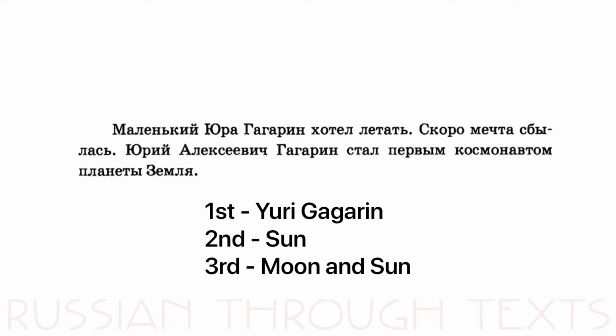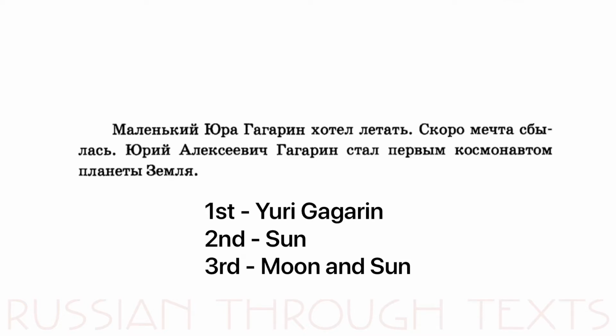Всем привет! Hello everybody! Today we're going to read some stories for children, so for elementary school, and they are about space. So 3 very small stories about space, just two or three sentences. So the first story is about Yuri Gagarin, so the first human in space. I think you know about him.